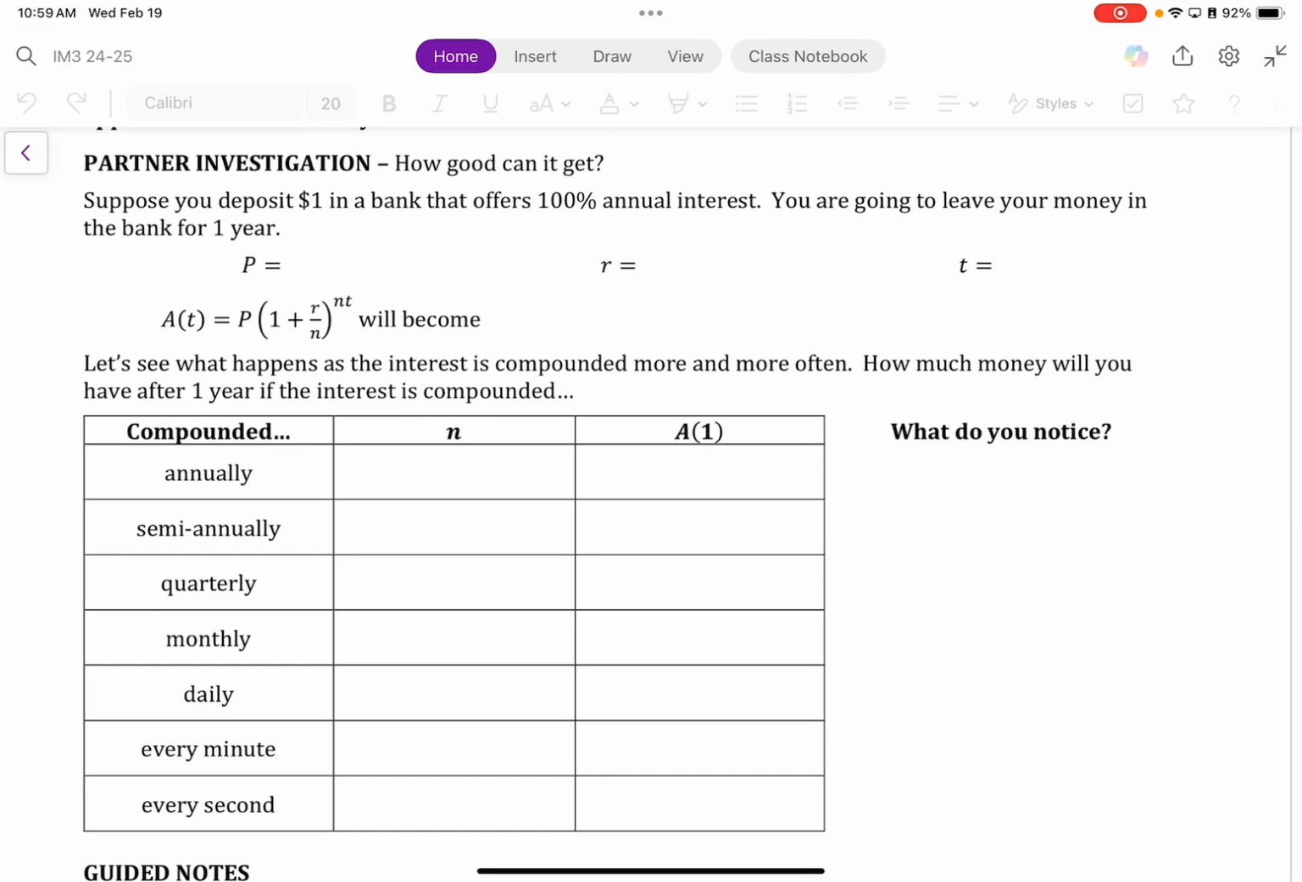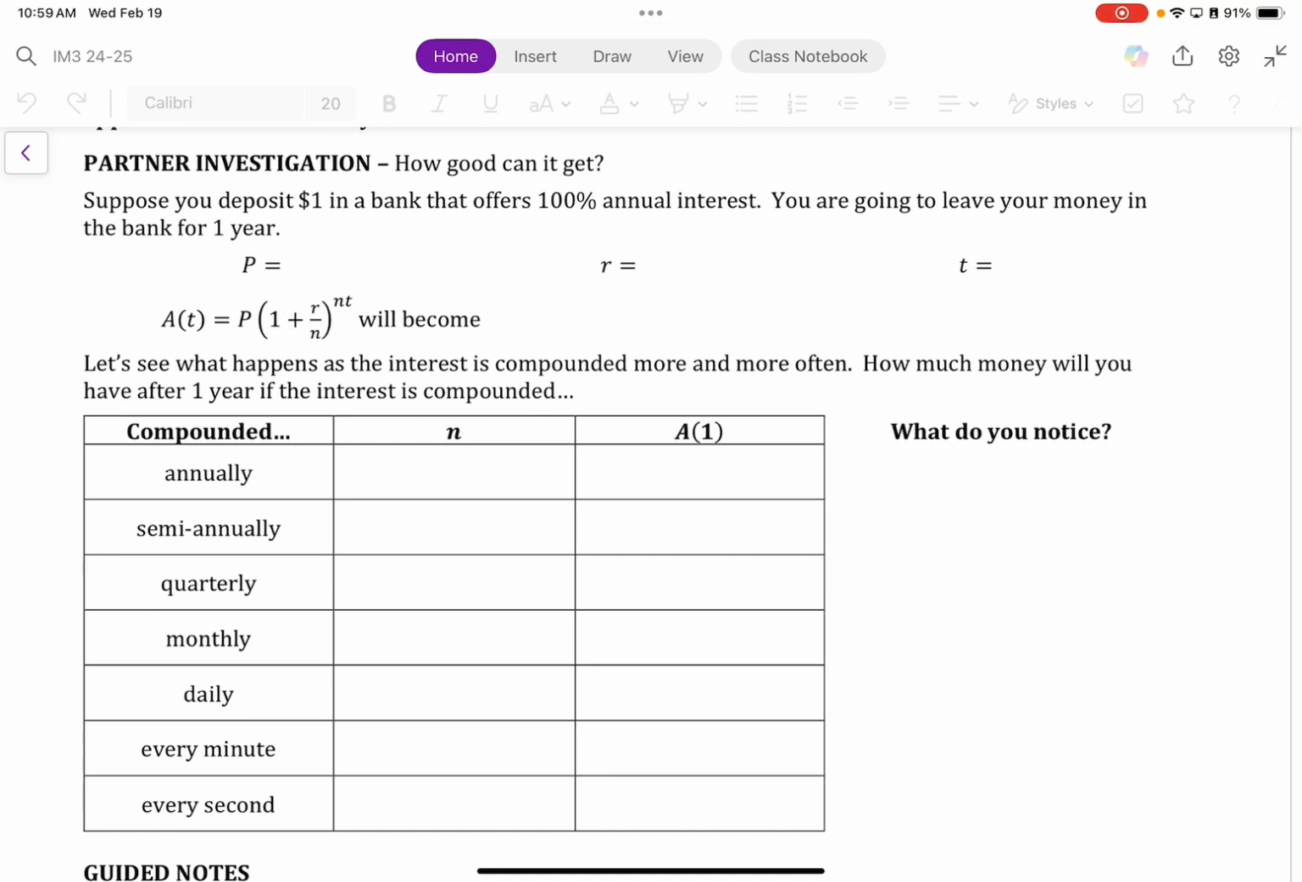Now, in this investigation, we are going to see what happens if we were to compound so many times. Would our money then increase forever and ever? Would there be a limit? Would it stop? So that is the idea that we're trying to get you guys to see.